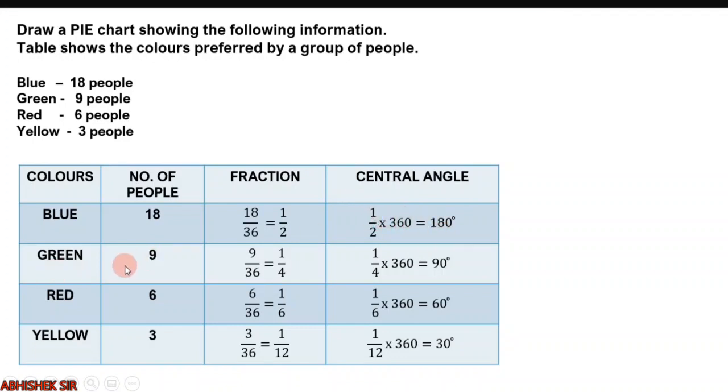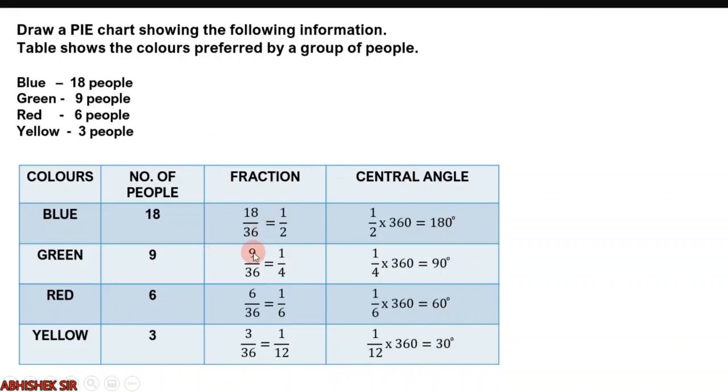Same way green will be 9. What will be the fraction? 9 by 36, that is 1 upon 4. 1 upon 4 into 360 is 90 degrees. Same way we have red, 6 people, so 6 upon 36, 1 upon 6. How to convert into angle? 1 upon 6 into 360, that is 60 degrees. And yellow is 3, and 3 by 36 is 1 by 12. So 1 by 12 is converted into central angle by multiplying by 360, so that is 30.